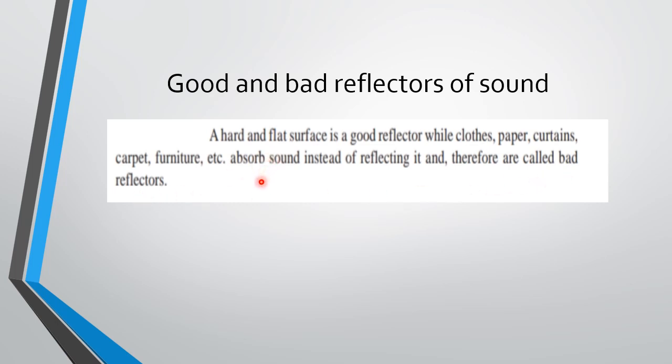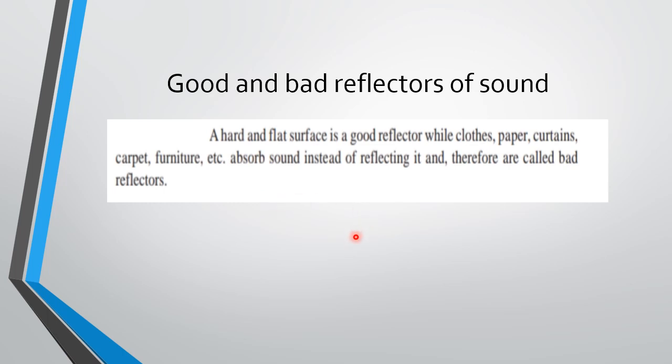If I have to give you an example, in an empty room where there is no furniture, no curtains, no bed, no cupboard, the sound will be more, because it is a good reflector. There is no object that would absorb the sound.